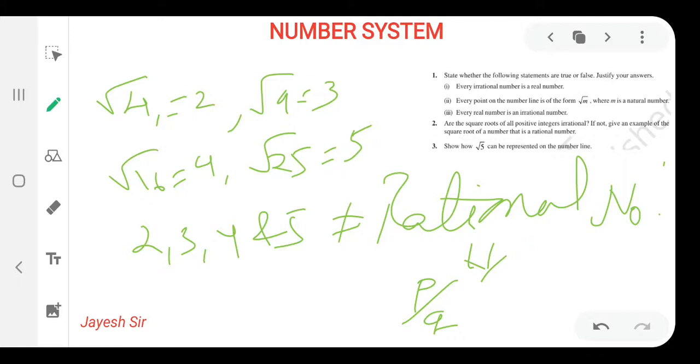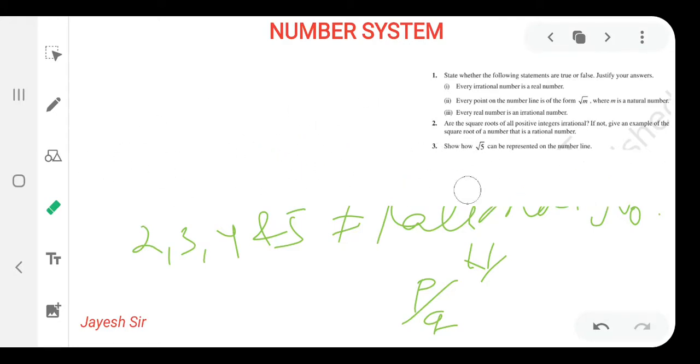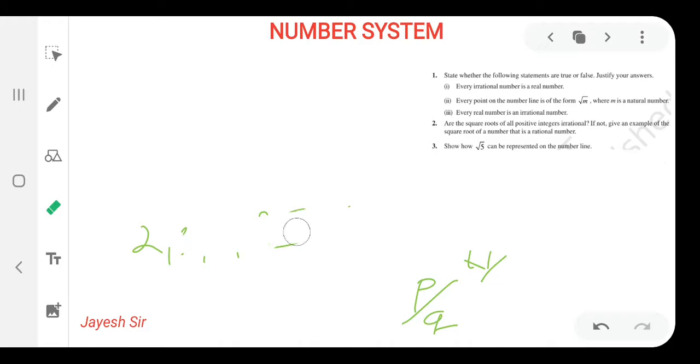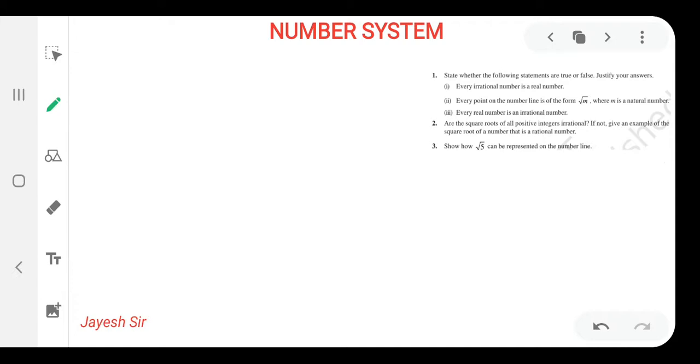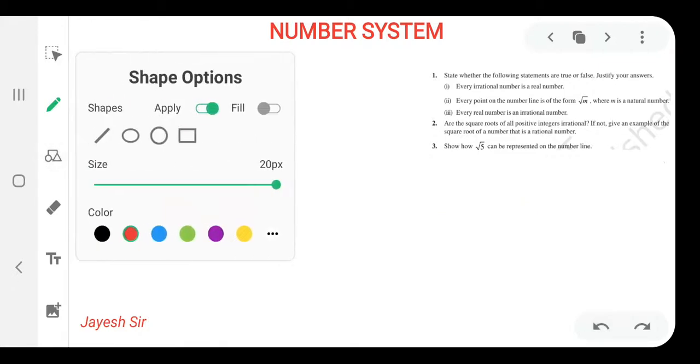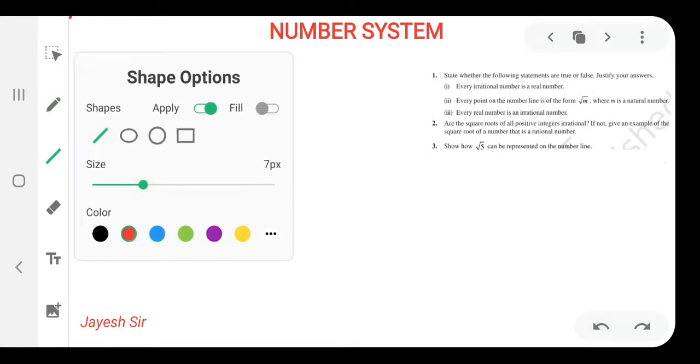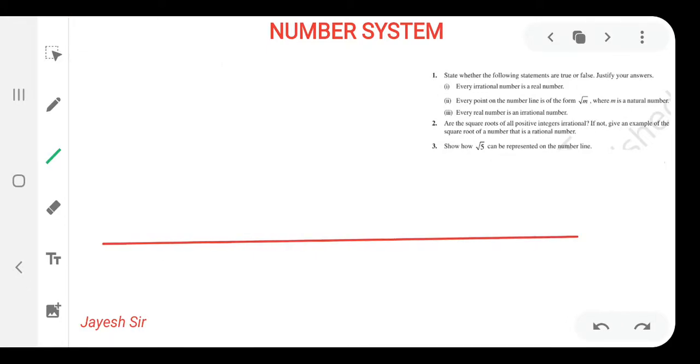So let us begin with the third sum for the day. Show how root 5 can be expressed on the number line. First we will draw the number line so that we can find it easier. I am drawing the number line over here. So this is our number line. I hope you are clear with that.